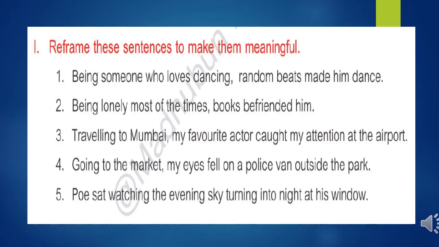Now we'll solve exercise number I. Reframe these sentences to make them meaningful. Now see sentence number one. Being someone who loves dancing, random beats made him dance. Here the participle is not in its right place. So what we have to do is write the participle in its right place. Its answer will be: random beats made someone dance who loves dancing.